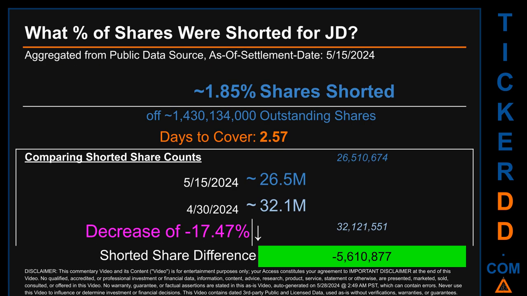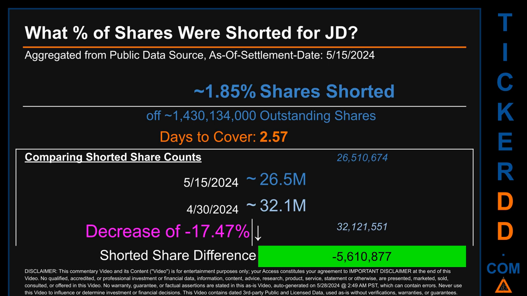What percentage of shares were shorted for JD for the 2-week period, ending on settlement date, May 15, 2024? About 26.5 million shares of JD were shorted out of a total of approximately 1.4 billion outstanding shares. Therefore, for JD, based on as-is, discovered, public data when this video was generated, the ticker has a short interest of roughly 1.85%, which I got by taking the number of shorted shares and dividing it by the number of outstanding shares to get the percentage value. Days to cover is 2.57.